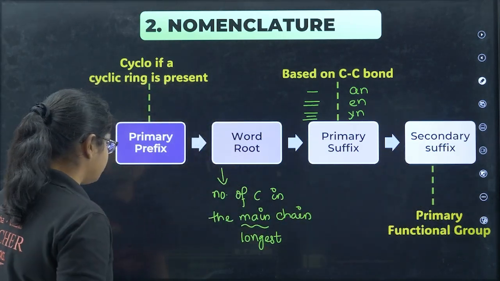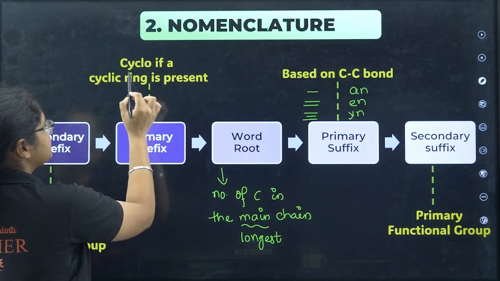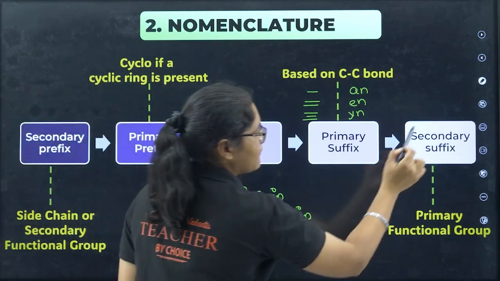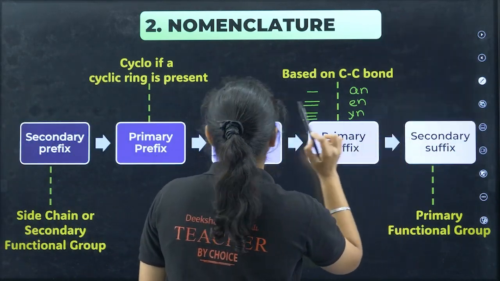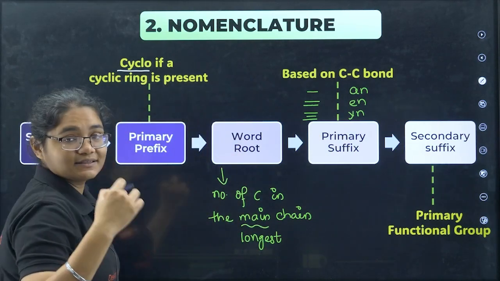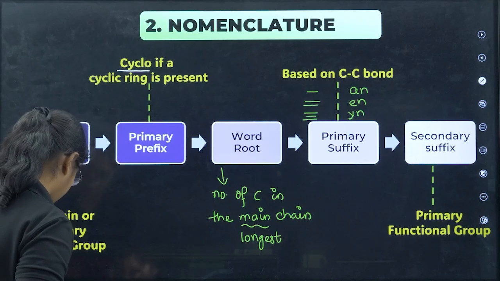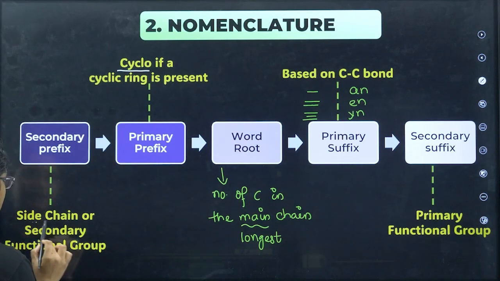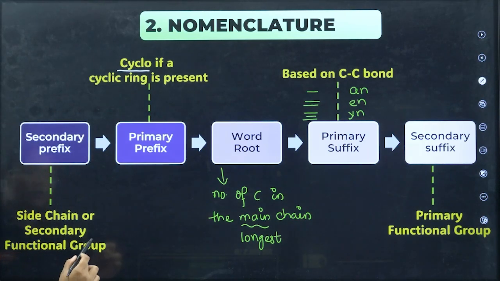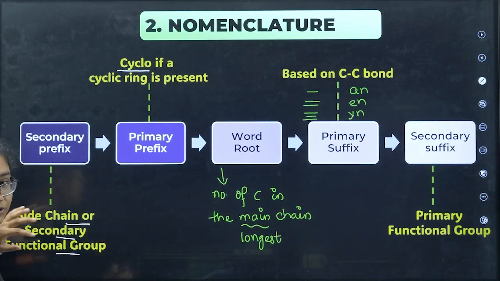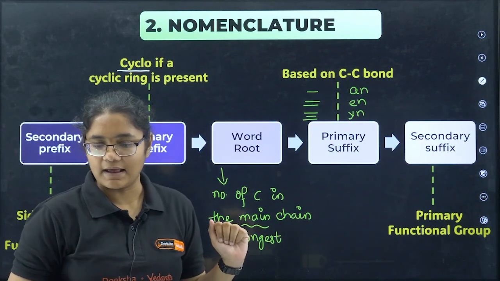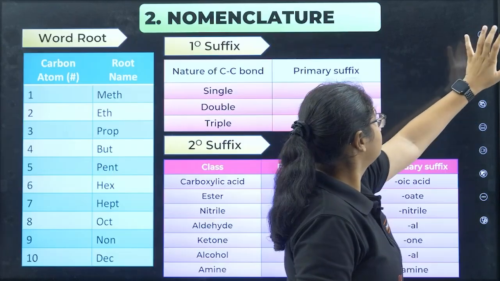Now coming to the prefix part, the primary prefix is cyclo. If there is a cyclic compound, then we have to use this word cyclo. If not, directly we can use the secondary prefix. Secondary prefix is either about a side chain or a secondary functional group. What is this side chain or secondary functional group, we will see in the examples. Now let's move forward here.